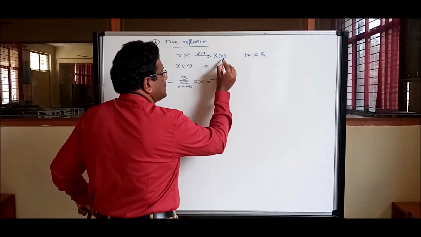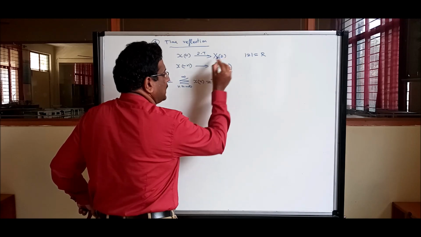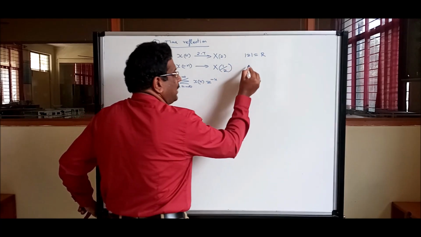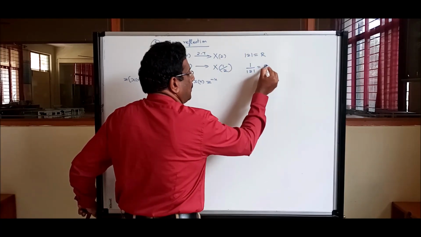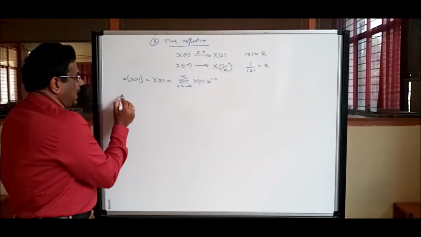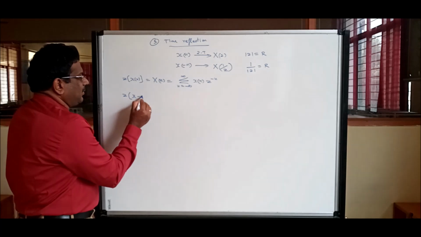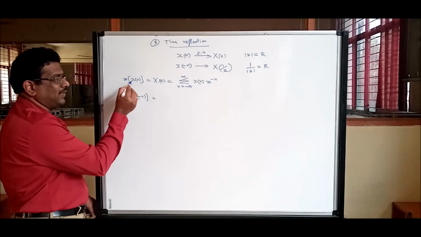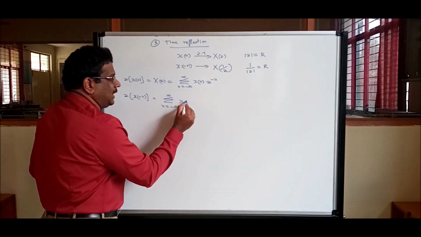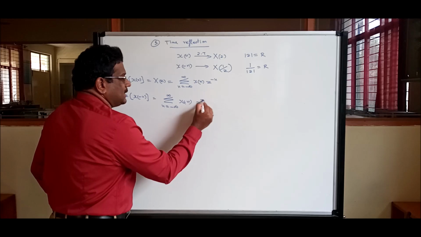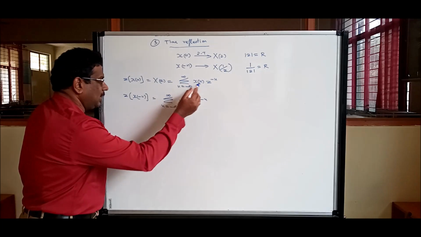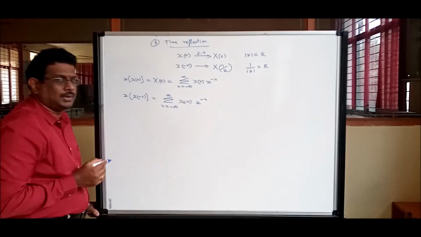Your function's amplitude depends on Z; now it depends on 1 by Z. So the same ROC also depends on 1 by Z. Remember. Now what is the proof? I need the Z transform of X of minus n. We did it for X of n; here it is X of minus n. Summation n is equal to minus infinity to infinity, X of minus n, Z power minus n.